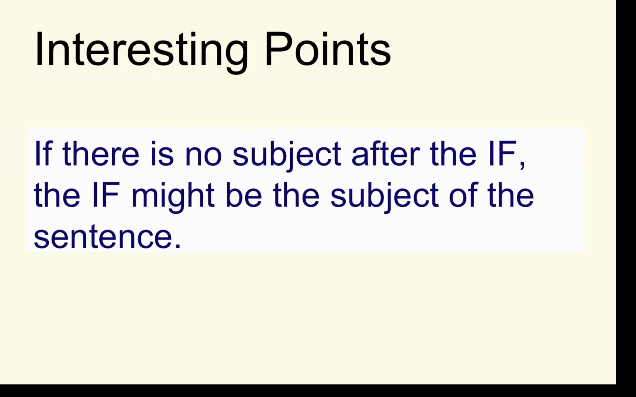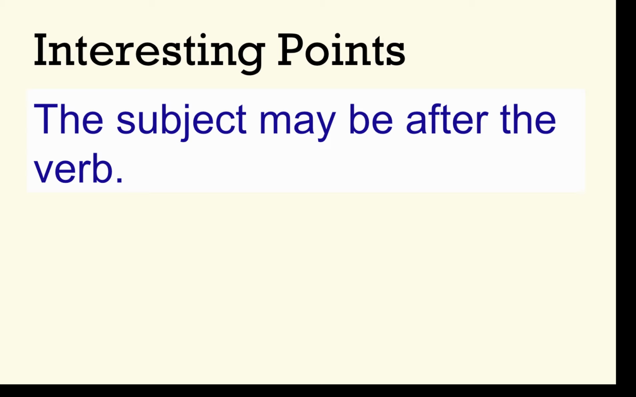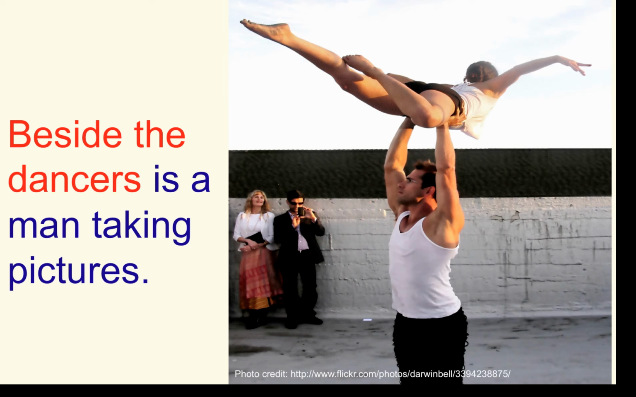A couple of interesting points. If there's no subject after the introductory fragment, the fragment might be the subject of the sentence. So "practicing every evening and weekend" is the subject of "enable them to win the first prize in a dance contest," where "practicing" is a gerund instead of a participle. Another interesting point is the subject may come after the verb, as when a prepositional phrase, "beside the dancers," comes before the verb, and "a man" as the subject comes after the verb.